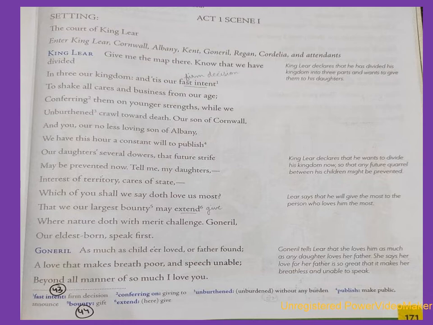This means Goneril tells Lear that she loves him as much as any daughter loves her father. She says her love for her father is so great that it makes her breathless and unable to speak. This also means that she doesn't have sufficient words to express how much she loves her father.